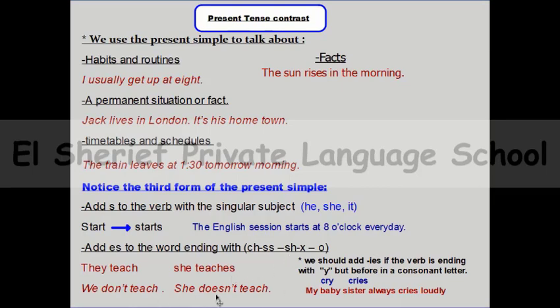What about the negative form? Of course, if we need to make the negative form of present simple, we will think about the subject, or we will try to think about the verb. Here, I usually get up at 8. So if I want you to use not in this example, you will go to the verb.